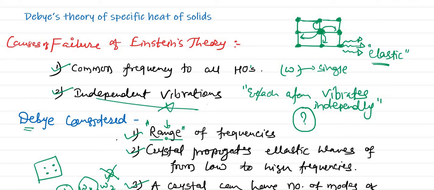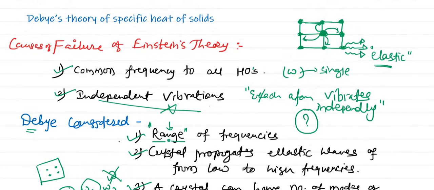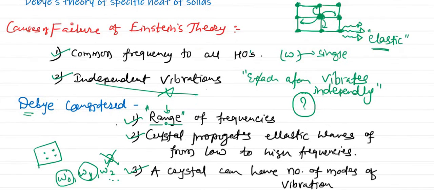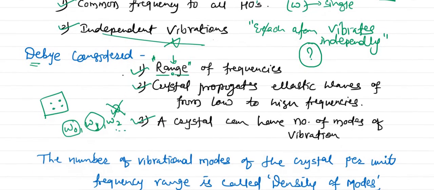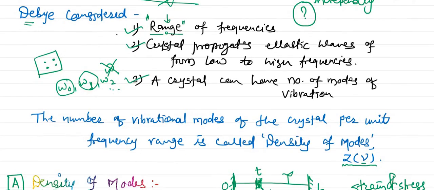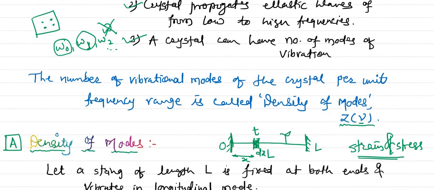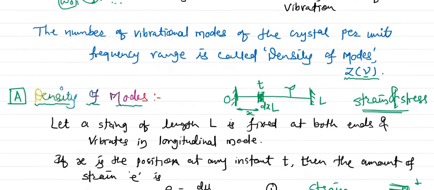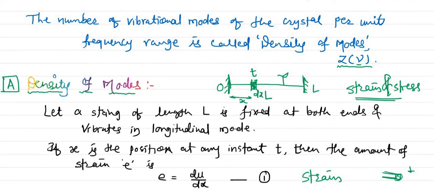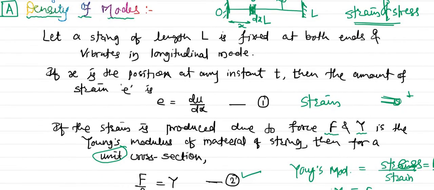So in four videos, one by one we were evaluating Debye's theory and moreover the specific heat. Initially we said that there are some drawbacks in Einstein's theory and classical theory, and those drawbacks are that they have considered a common frequency and independent vibrations. Debye has corrected those drawbacks and made his own assumptions. He has considered there is a range of frequency, and the number of modes of vibrations can be different for different materials, and many modes of vibrations will be there. The number of modes of vibrations per unit frequency range he named the density of modes.